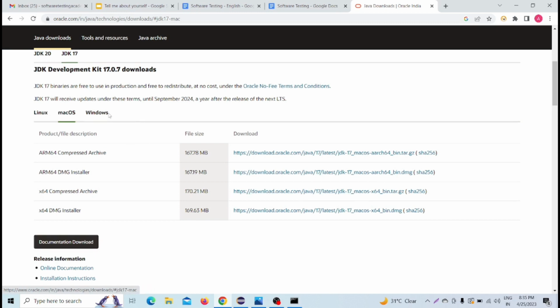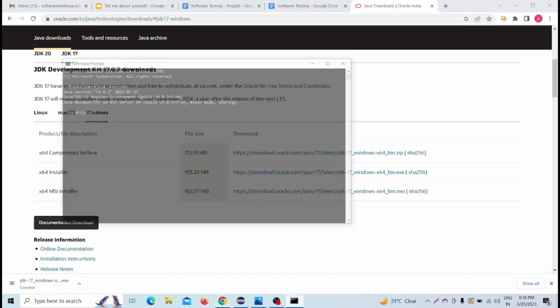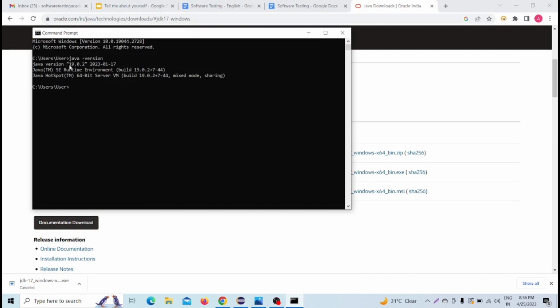Now as I am working on Windows, for Windows I will install the x64 installer, that is the bin.exe file. So first download that. Clicking on that, now it's downloading. I am cancelling it because I have already installed it, as you have seen. I have already installed Java version 19.